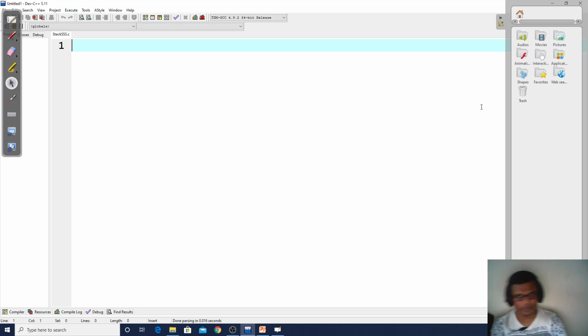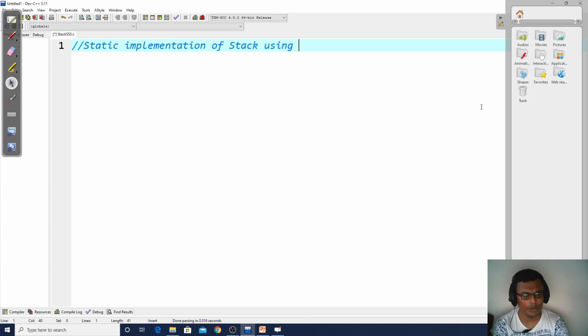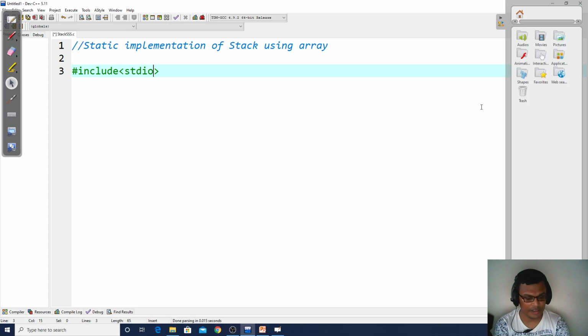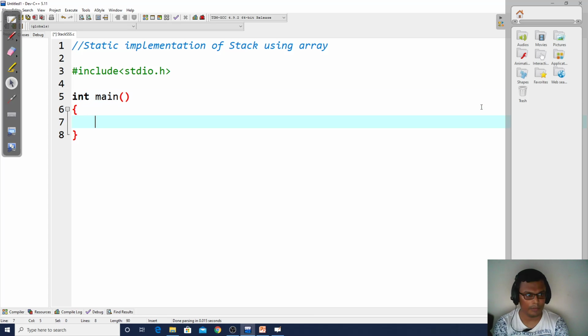Consider that this is our program where we are trying to implement a stack statically. This is a static implementation of a stack using an array. I am using the C programming language in this case. First I'll include my standard input output header file, and I'll start with my main function.